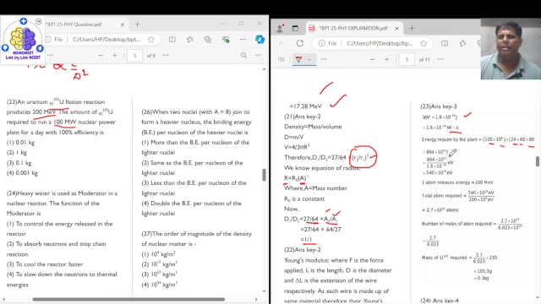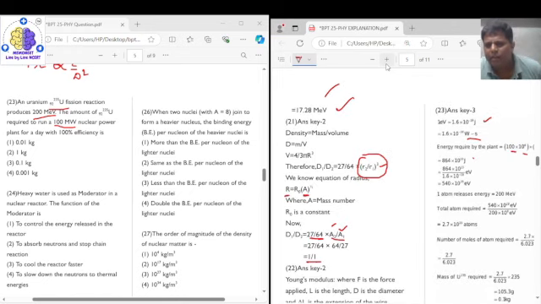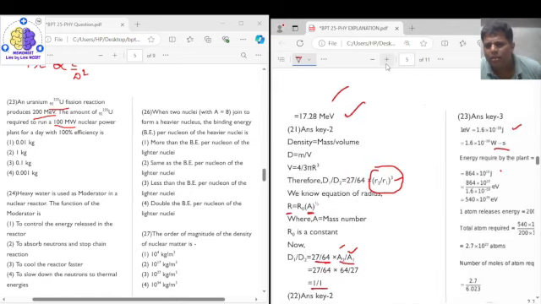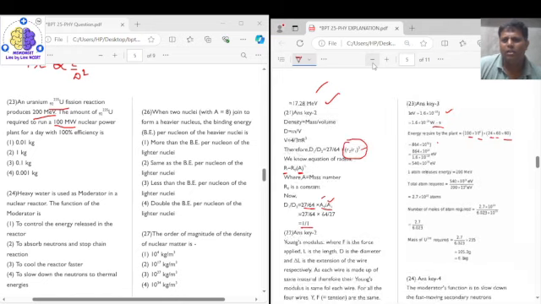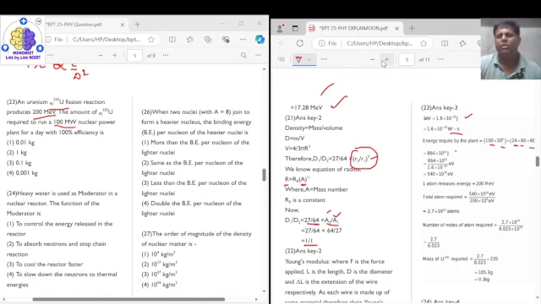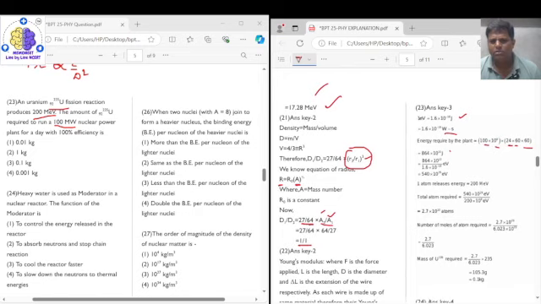Multiplying this, we will get 864 into 10 to the power of 10 joules. Now this is the total energy which we require in one day.